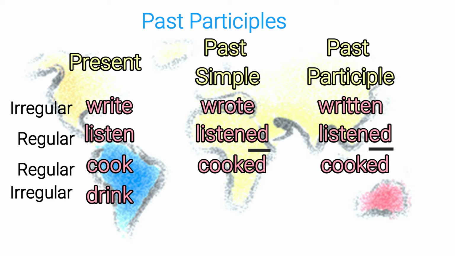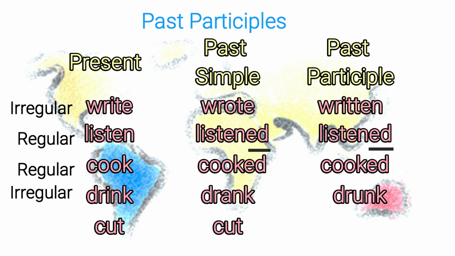Drink, on the other hand, is an example of an irregular verb. Yesterday I drank, and I had drunk. So the past participle has the U. So drink is another example of an irregular verb. Let's look at one more example. Cut is the present tense. Yesterday I cut, and I had cut. So actually all three forms of the verb cut look the same, which makes it an irregular verb. Remember, only regular verbs have that ed ending in both the past simple and the past participle.